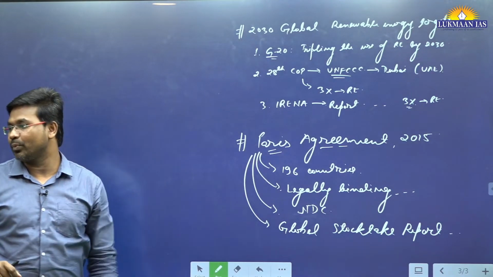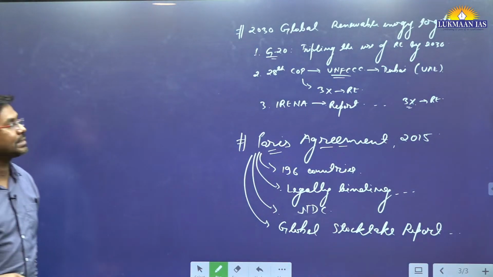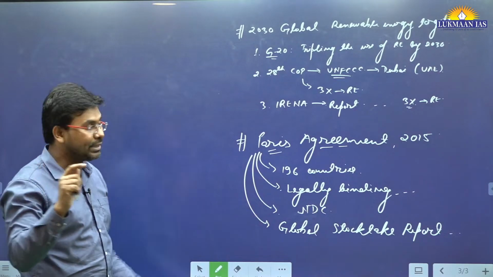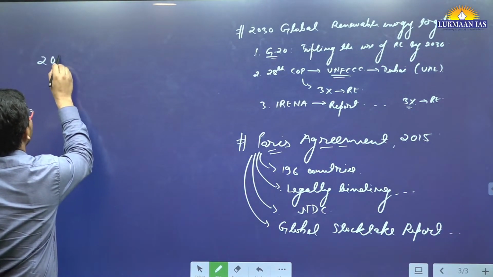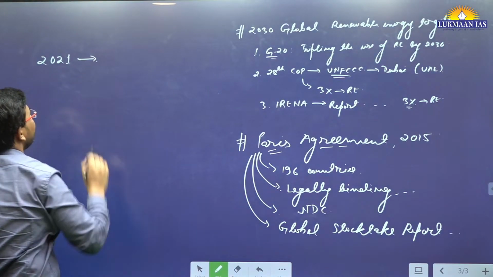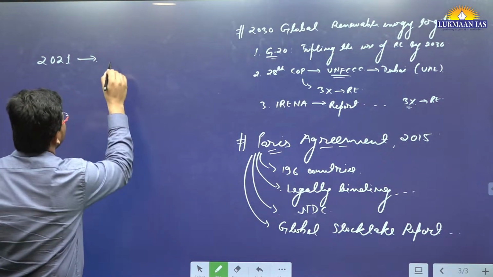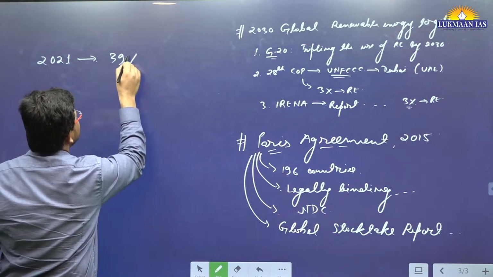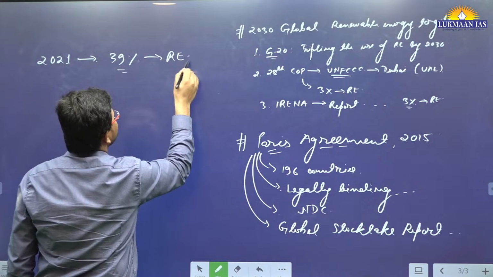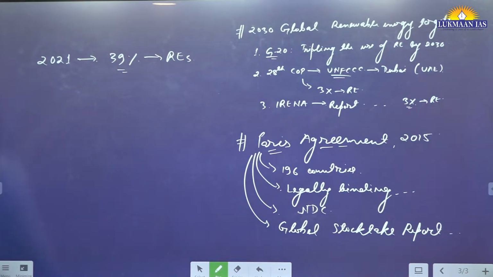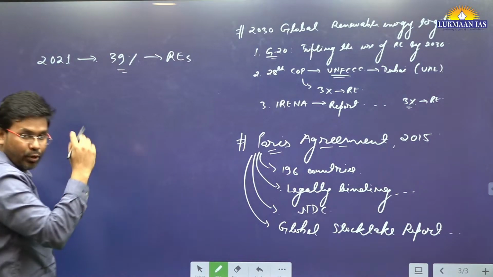So in this article, they have talked about a report. In that report they have said that in 2021, 39% of total energy capacity from all sources was met through renewable energy sources.